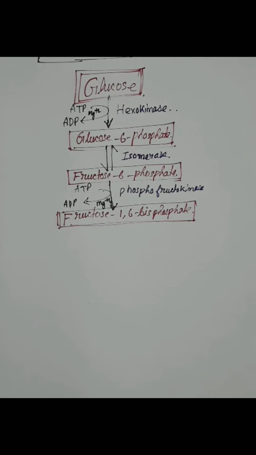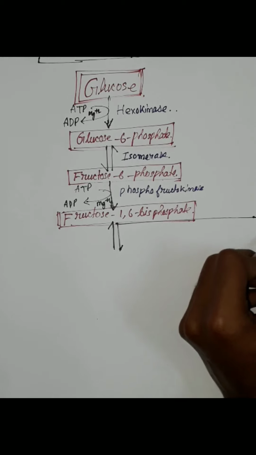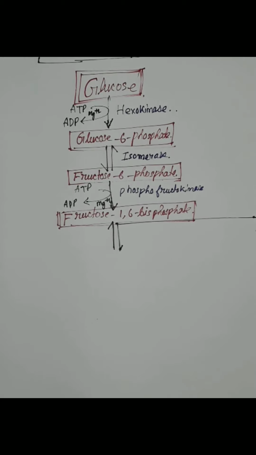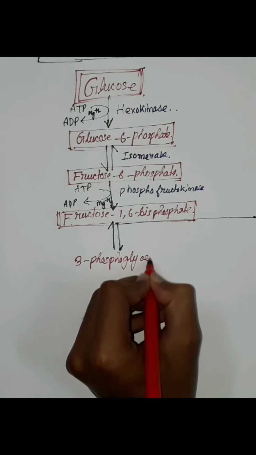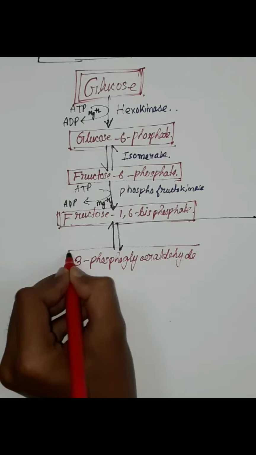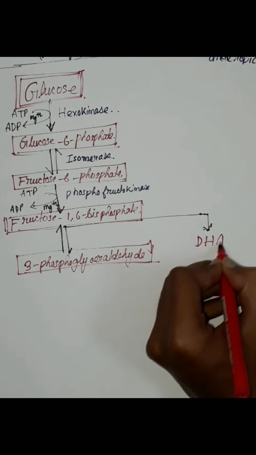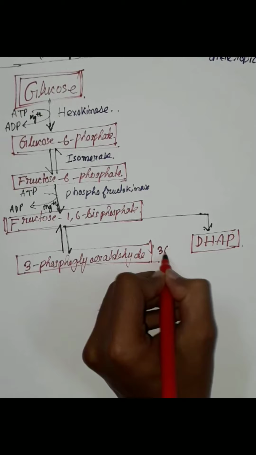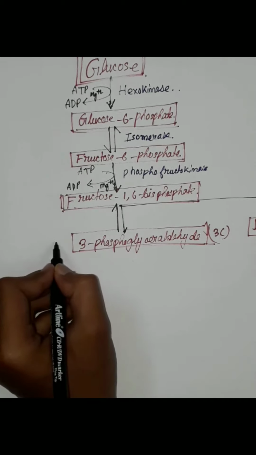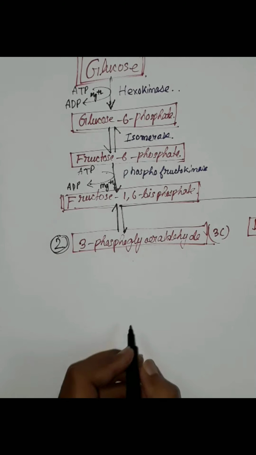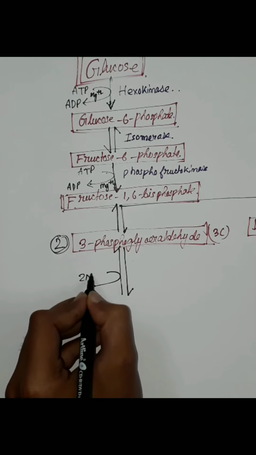Now fructose 1,6-bisphosphate will be converted into two interchangeable isomers: 3-phosphoglyceraldehyde, which is a 3 carbon molecule, and dihydroxyacetone phosphate, that is DHAP, which is also a 3 carbon molecule. These two compounds are interchangeable. DHAP is converted to 3-phosphoglyceraldehyde, giving 2 molecules of 3-phosphoglyceraldehyde.